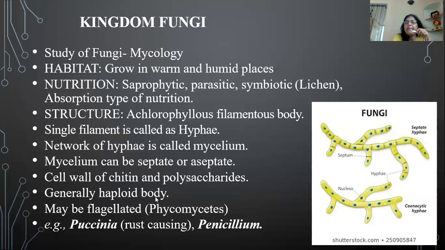Fungal body is generally haploid. Haploid, diploid or triploid, these terms are based on the number of sets of chromosomes. As fungi are eukaryotic, they have chromosomes. If they have one set of chromosomes, it is haploid. Children, you have studied about human beings. Human beings have 23 pairs of chromosomes. Pair means two sets. One set we have received from mother and one set from father. So as we have two sets of chromosomes, we are diploid. Fungus have a haploid body.